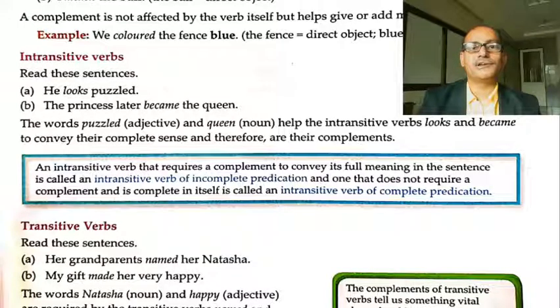The princess later became the queen. Here became is not affecting the queen directly. The queen is just completing the sense of the sentence, therefore the queen is the complement. This is an intransitive verb that requires a complement. Now try to understand.